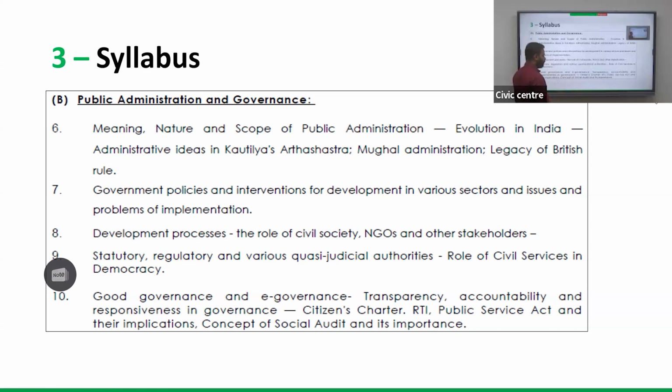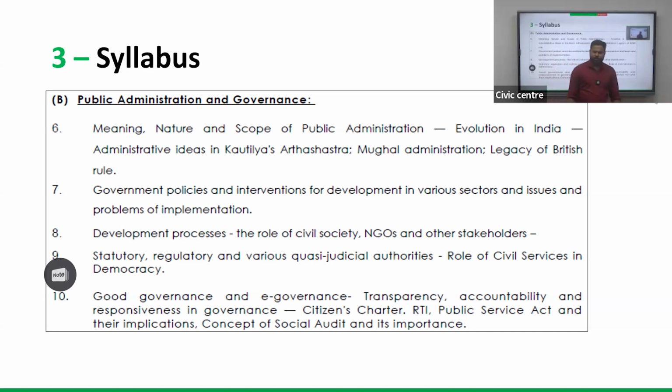And with respect to NGOs, now it is a controversial and evergreen topic because of FCRA regulations. The activities of NGOs are controlled mostly by the government. The government is using FCRA to regulate it because we have various challenges. We can't completely blame the government. There are challenges that these NGOs may be funding certain movements which are against the interest of the country, like the Kudankulam protest and all. So there should be checks and balances, but NGOs have a very important role to play in our system.